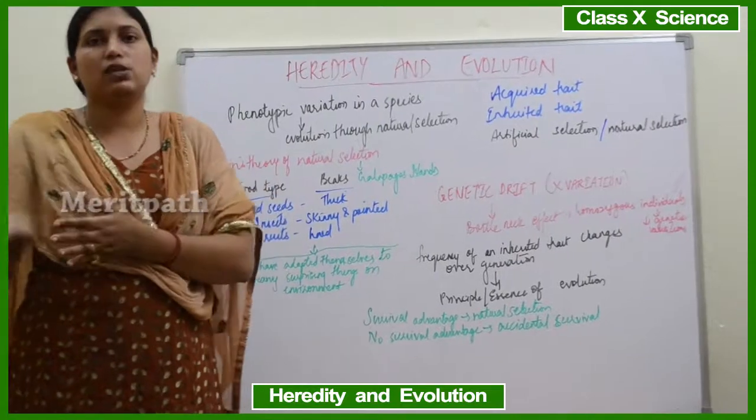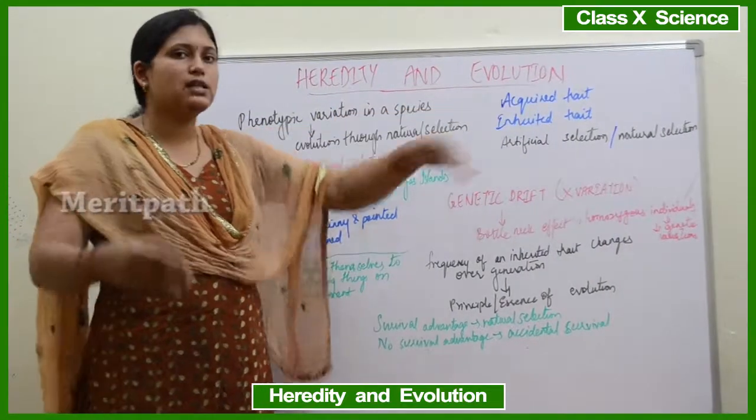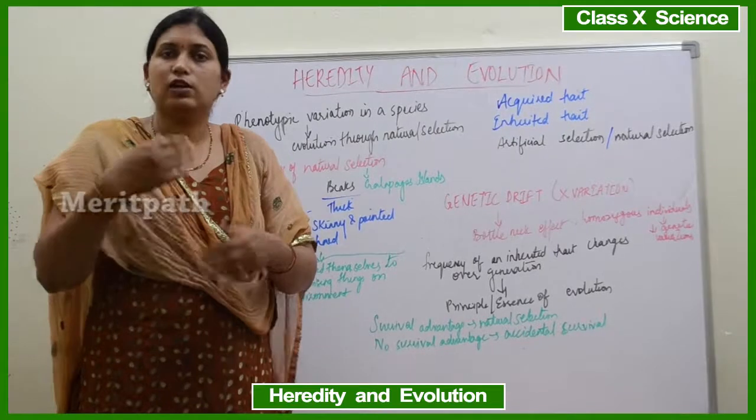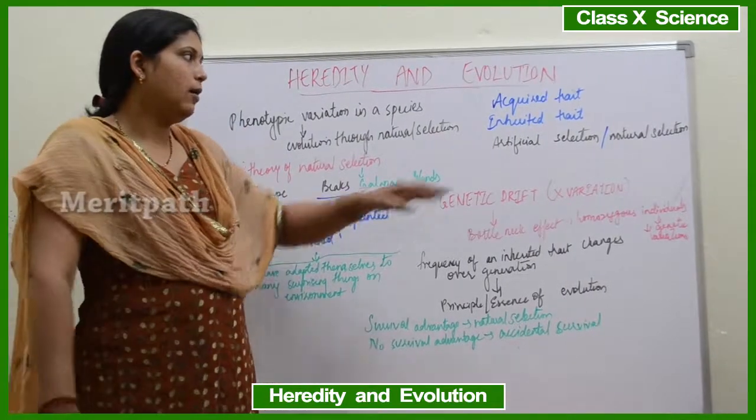Inherited traits pass from generation to generation. Acquired traits are those which are present in only one generation. They will not pass to the next generation.